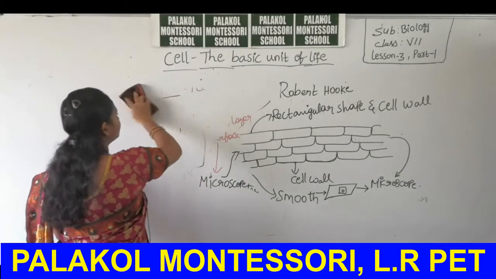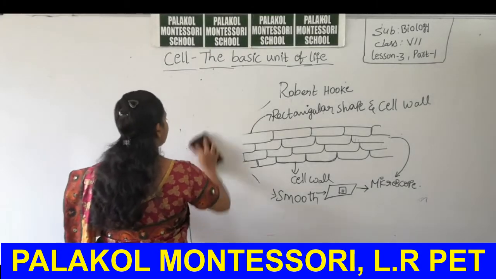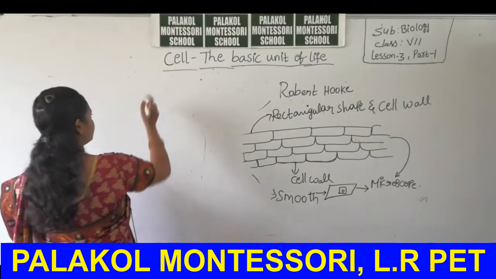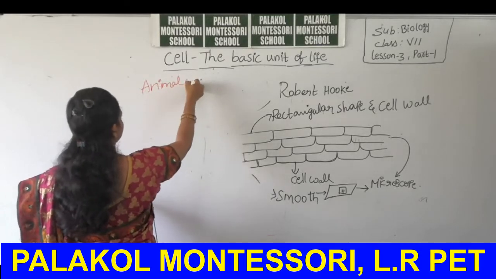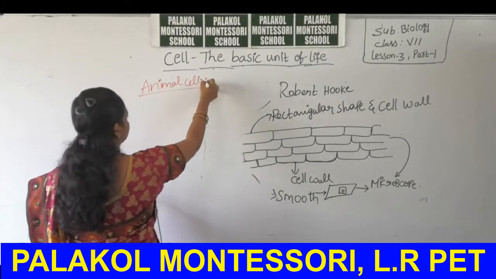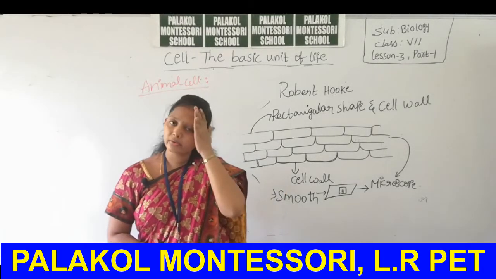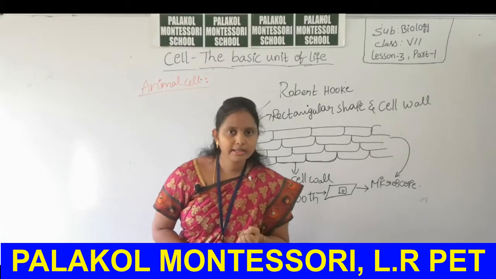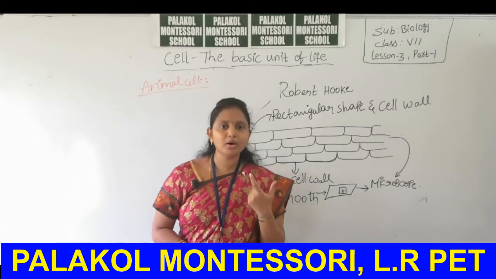Then the animal cell. If you want to take animal cells, take a bit of the layer of the inner mouth.